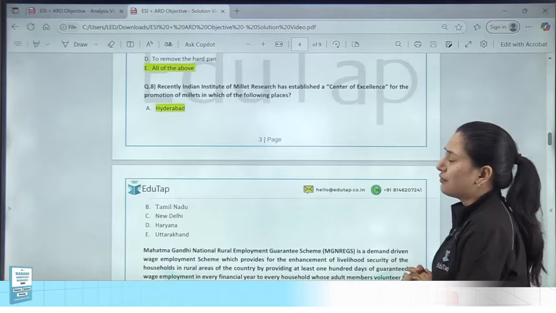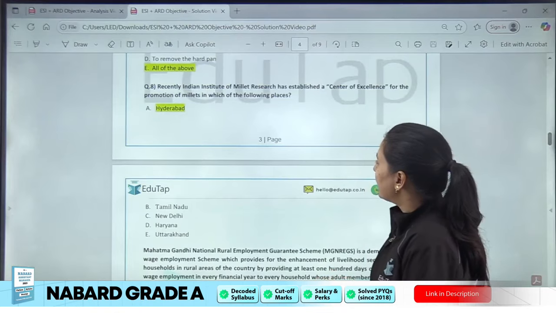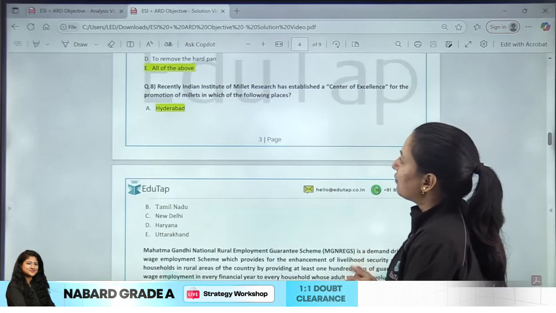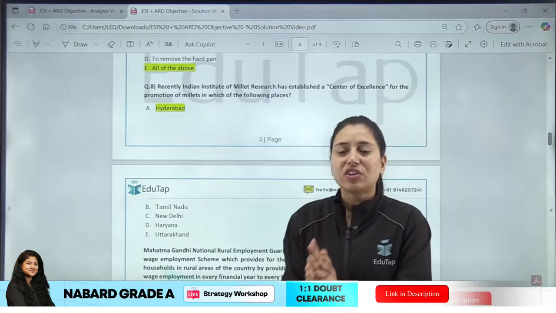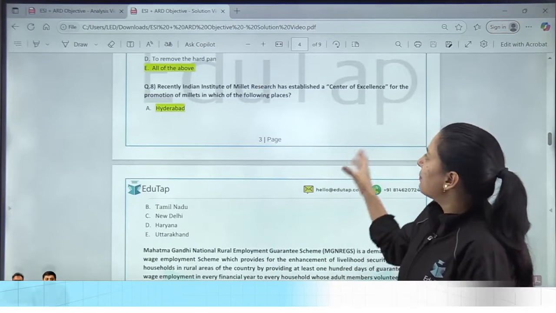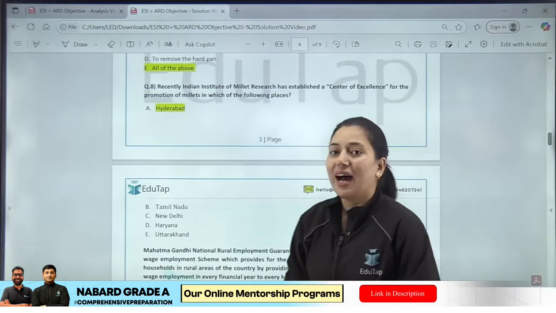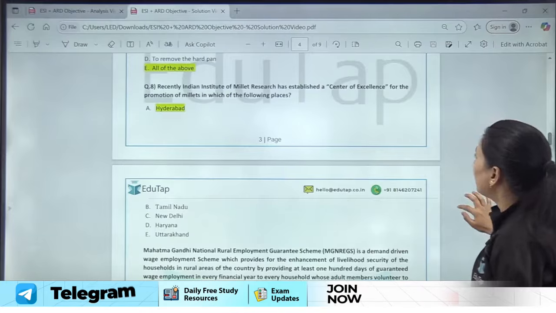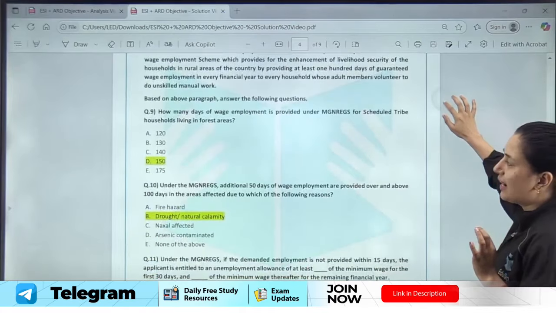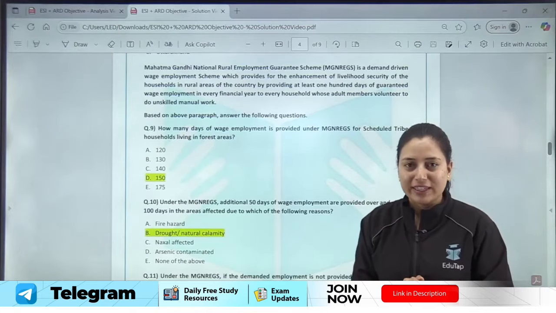Talking about the next question, which is from ARD current affairs. Recently, the Indian Institute of Millet Research has established a center of excellence for the promotion of millets in which of the following places? So 2023 was celebrated as International Millet Year, so a question on millets had to come. Here you were asked where the center of excellence was established, and the answer was Hyderabad, right? I hope till now you have understood the type of 2-marker questions asked from ARD current affairs as well as ARD static. Now I'll ask Gurpreet sir to take over.